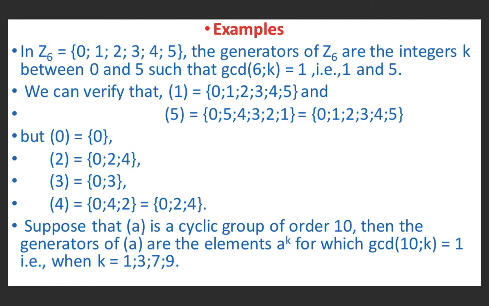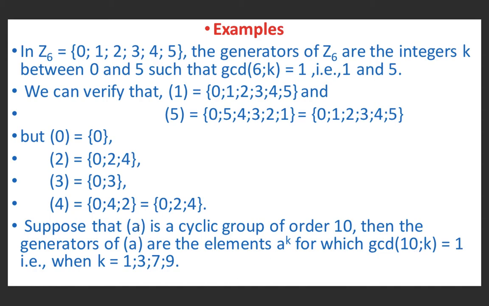So suppose that the cyclic group generated by a is a cyclic group of order 10. Then the generators of the group are the elements a raised to k, for which the greatest common divisor of 10 and k is equal to 1.